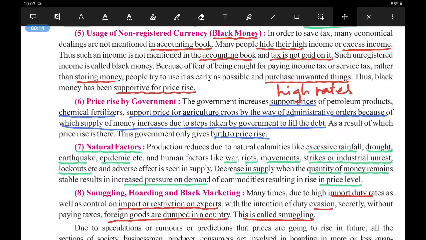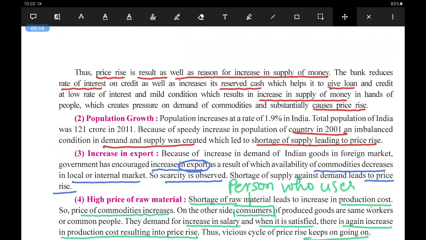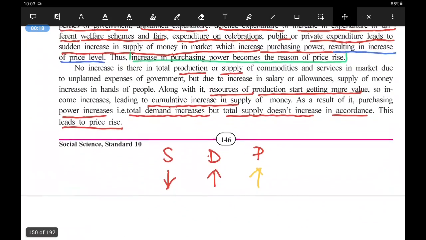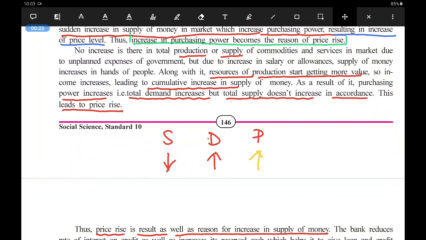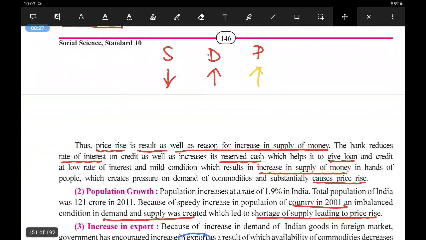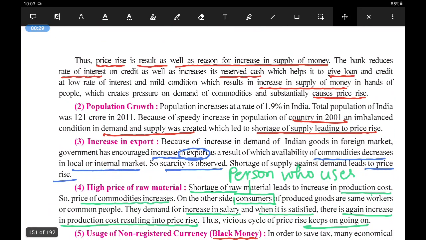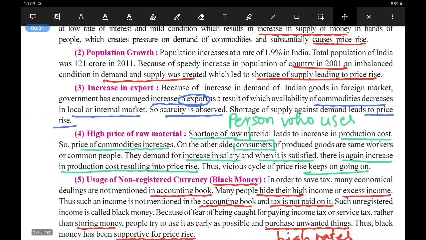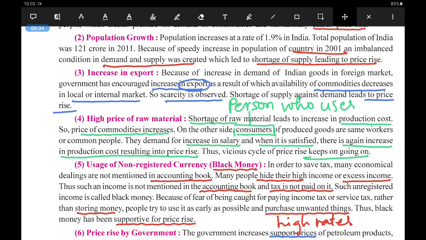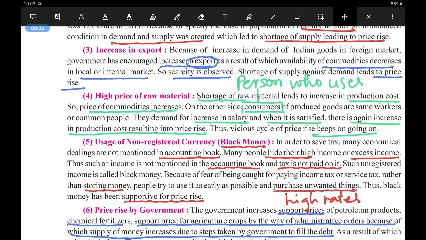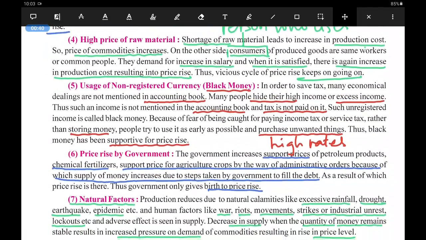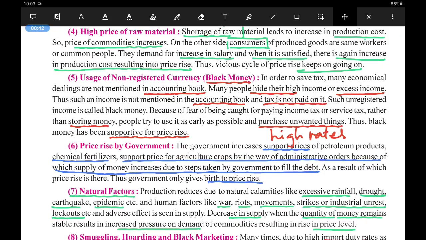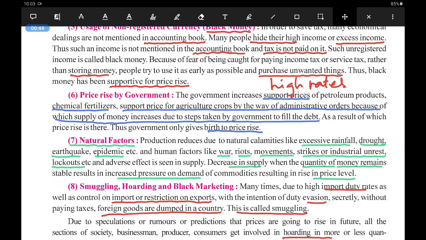In the previous video lecture, we had seen the main reasons for the price rise. In that, the first was increasing monetary supply, meaning the supply of money into the market. Second was population growth. Third was increase in the export. Fourth, the high price of raw materials. Fifth, the usage of non-registered currency, that is black money. Sixth was price rise by the government.